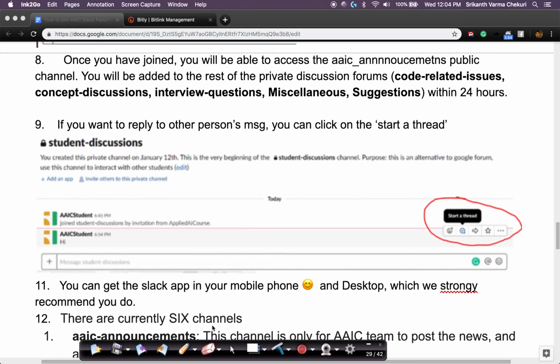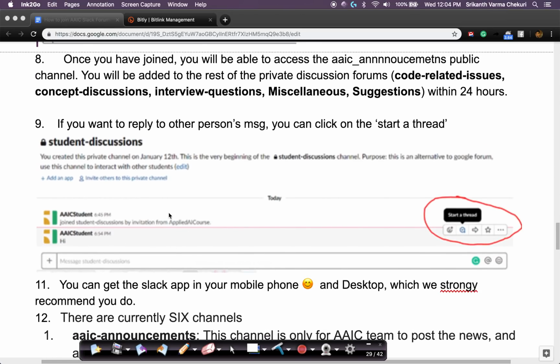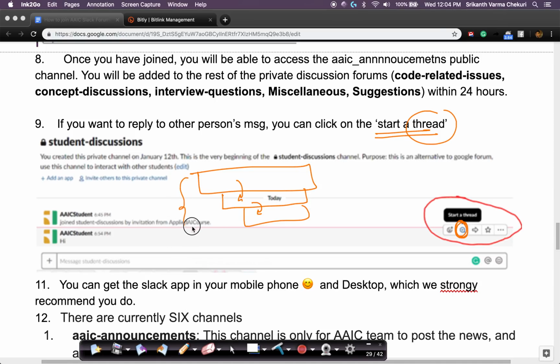The other very important thing is, if somebody has put in a message here, and you want to respond to that message, you can start a thread. There is this button here, if you see. For any message, if I say hi, you have these buttons here. Just click on this button and it will start a threaded message. You can respond to this question, you can respond to this comment, and so on.